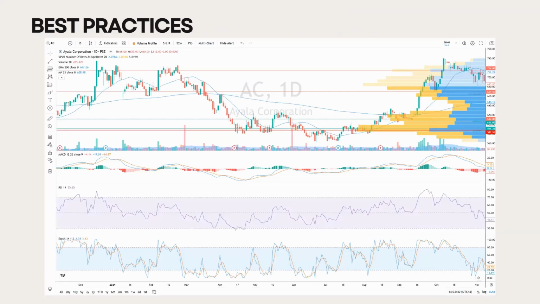Now, let's take a look at Ayala Corporation or AC. Our time frame is set to daily, and we used EMA 200, MA 21, volume profile, support and resistance levels, MACD, RSI, and the stochastic. As discussed earlier, it's important to avoid overloading charts. In this case, we found the initial setup to be cluttered.